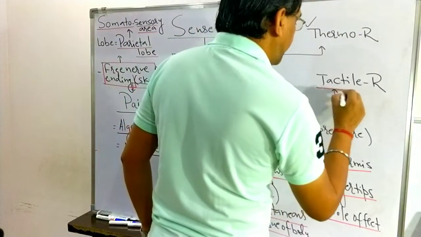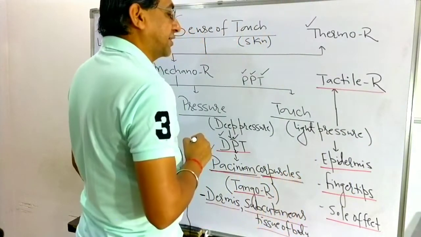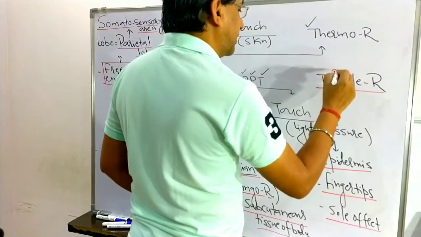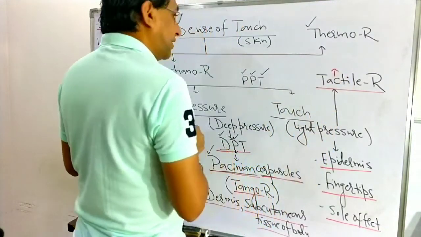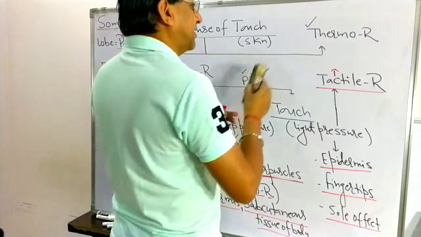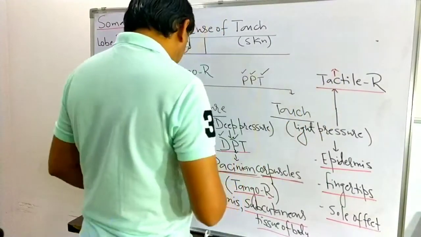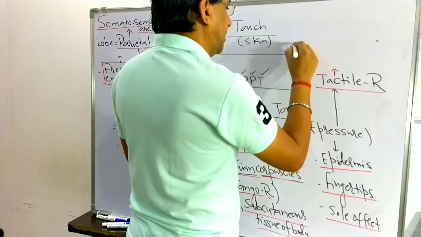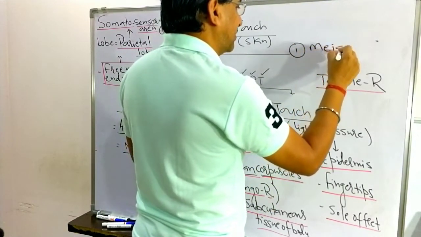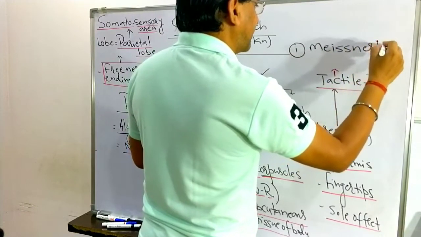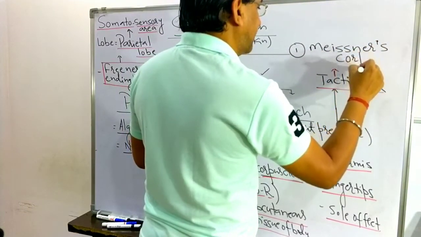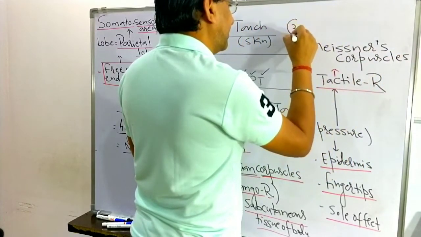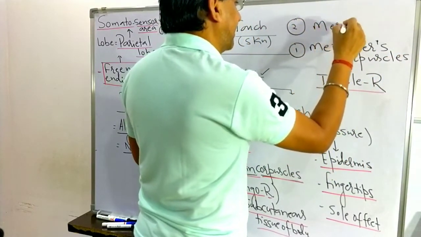For tactile pressure, it is the tactile receptor, and there are two included in the tactile receptors. The first one is known as the Meissner's corpuscles, and the second one is known as the Merkel's disc.